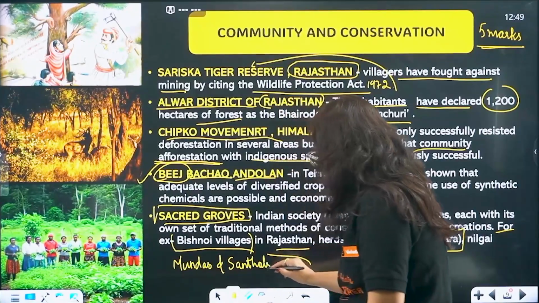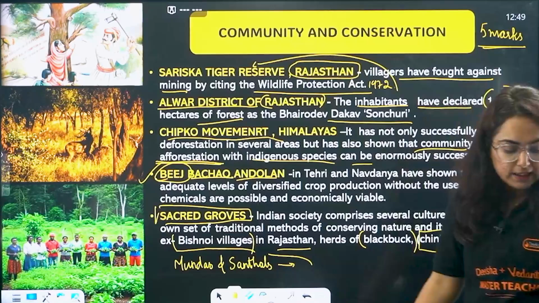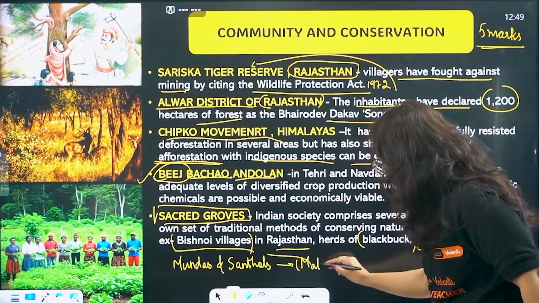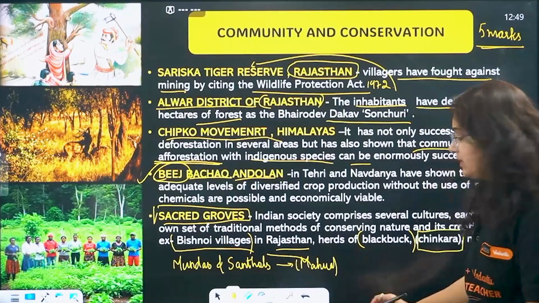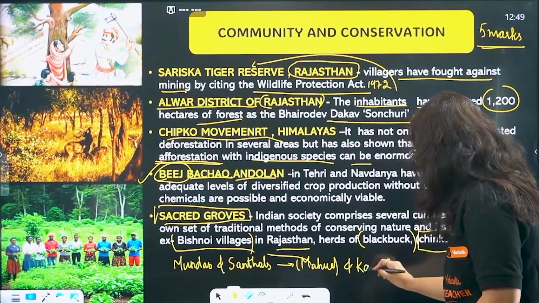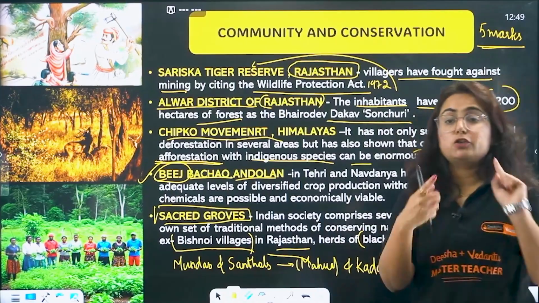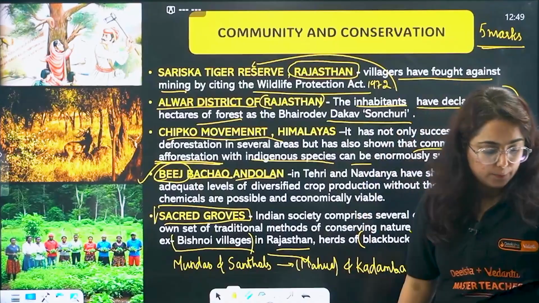So beta, Mundas and Santhals live in the Chota Nagpur region, and they worship Mahua. Mahua is a plant. They worship this Mahua as well as the Kadamb tree. So the communities are Mundas and Santhals living in the Chota Nagpur plateau.